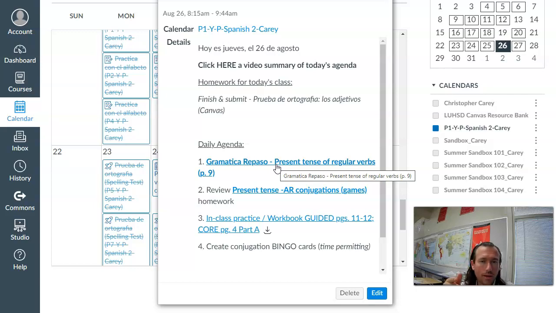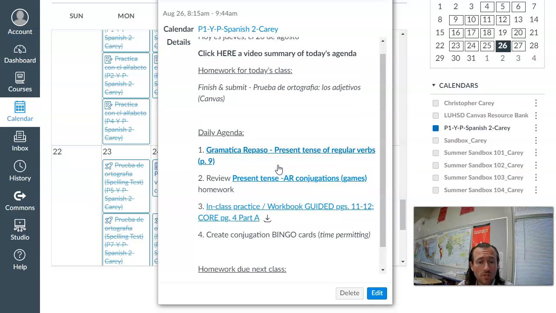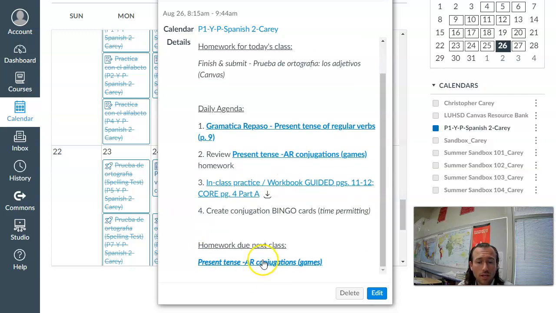It'll mark it automatically late. I'll have to go manually in and change it. So that was your only homework due for today. Homework due for next class are your online conjugation games. Remember, we had delayed that one class.